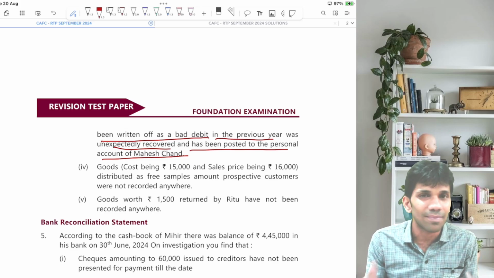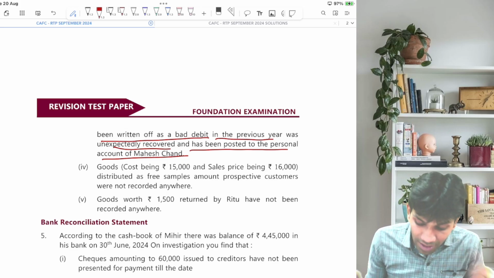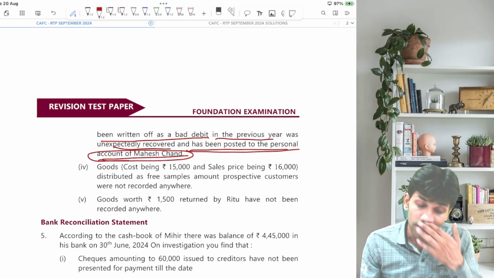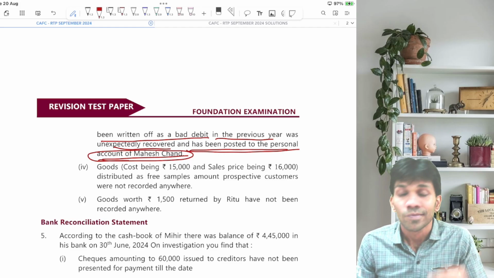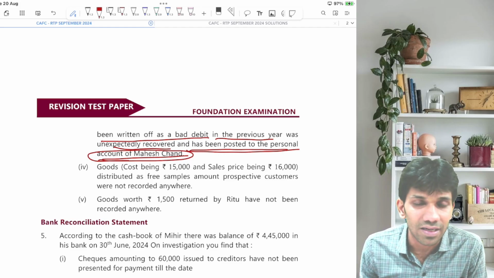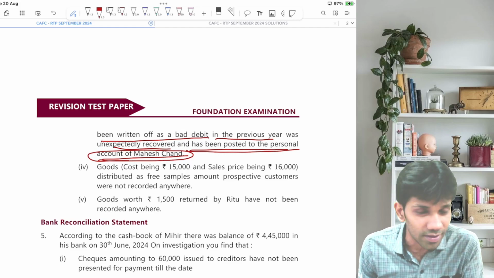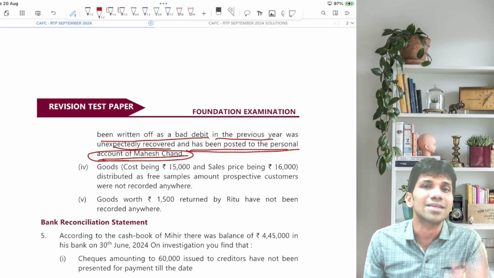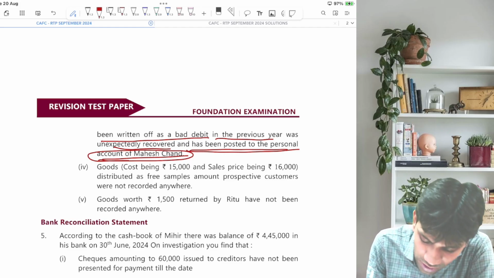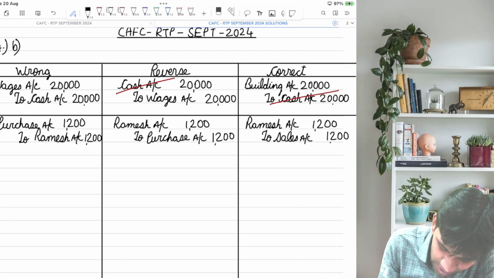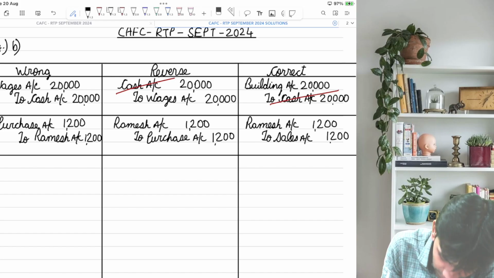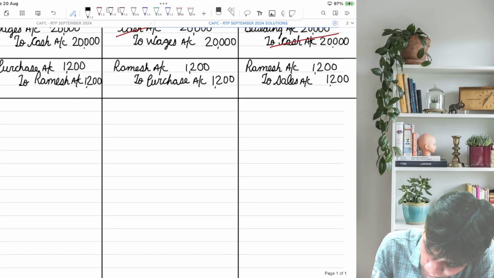Unexpectedly, Maheshchand came and gave us the money, and what the accountant has done is posted it to the personal account of Maheshchand. Guys, one thing is very important. Whatever amount you are not going to recover from the customer is bad debts. Suddenly, if that customer comes and pays you that amount, that is known as bad debts recovery. So, what is the correct entry which you are supposed to pass first, guys? That will be cash account debit to bad debts recovery.